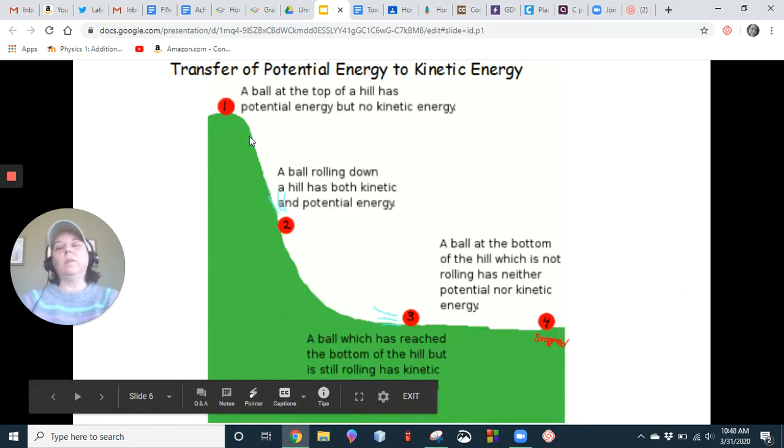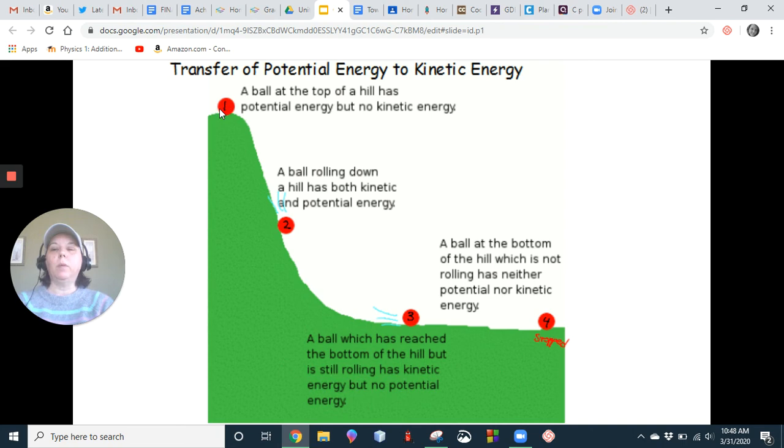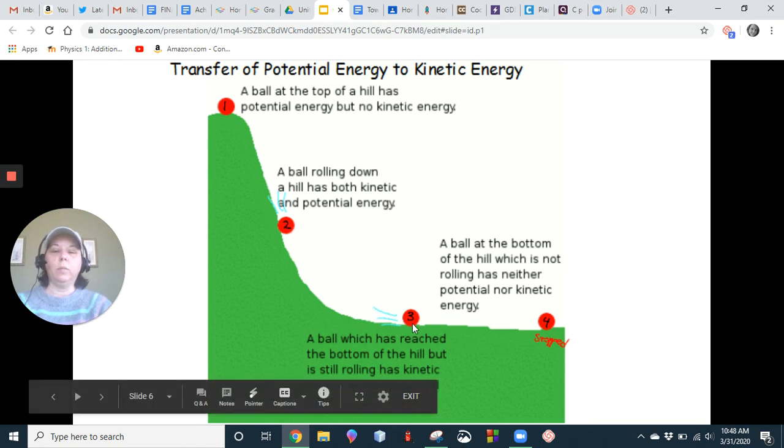And here's just one more example spelled out. So we have the top of the hill. It has potential, right? Total amount is potential right now. No kinetic energy because it's not moving. We roll it down the hill. Now some of that potential is transformed to kinetic until it gets all the way to the bottom and all of it's kinetic. And we call this point zero potential energy with reference to our highest point.